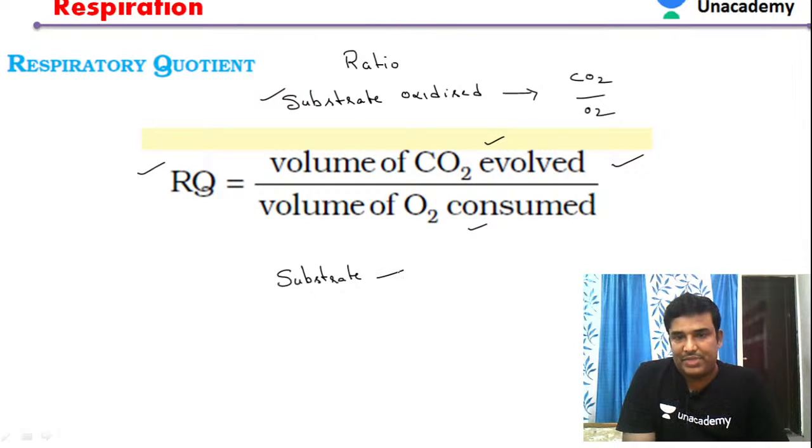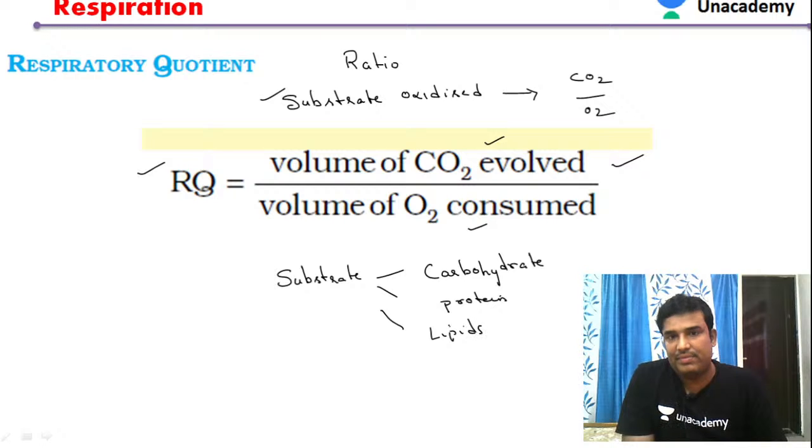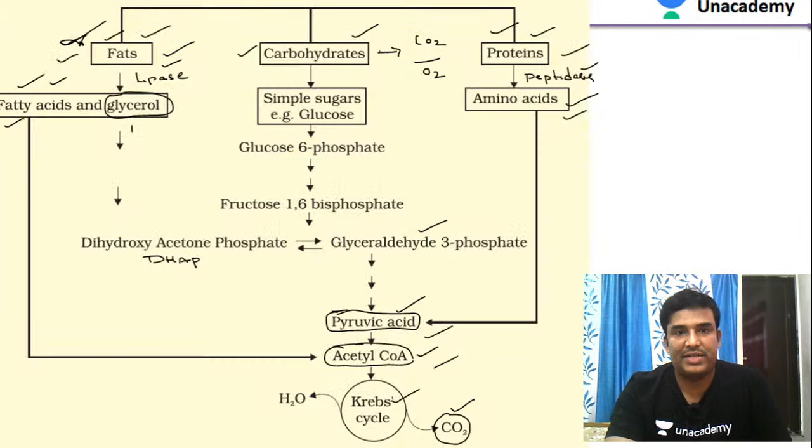The substrate can be a carbohydrate, a protein, a lipid, or any other. So let us see the respiratory quotients of different substrates.